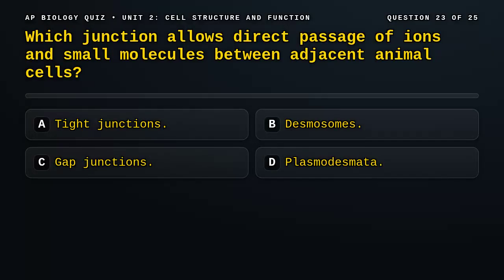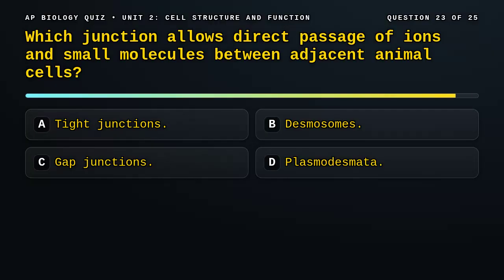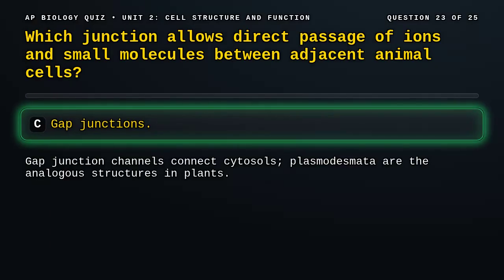Question 23. Which junction allows direct passage of ions and small molecules between adjacent animal cells? A. Tight junctions, B. Desmosomes, C. Gap junctions, D. Plasmodesmata. Correct answer, C. Gap junctions form connexon channels connecting cytoplasm to cytoplasm. Plants use plasmodesmata for a similar function.